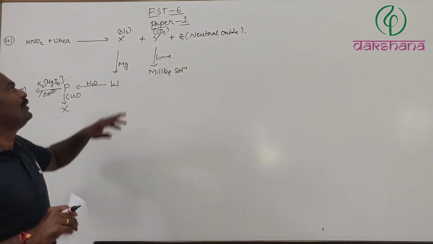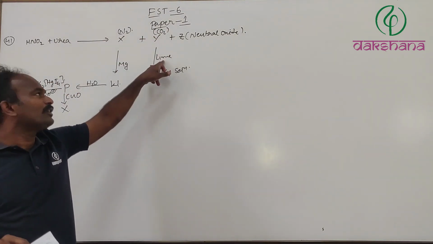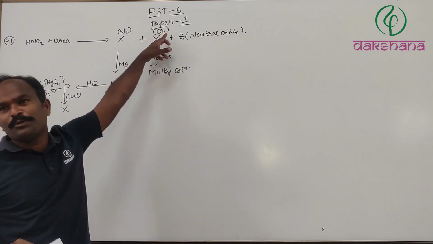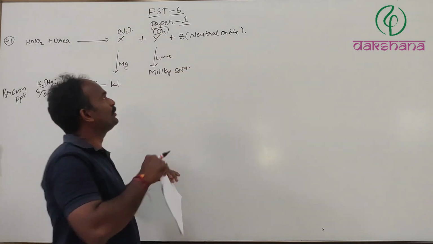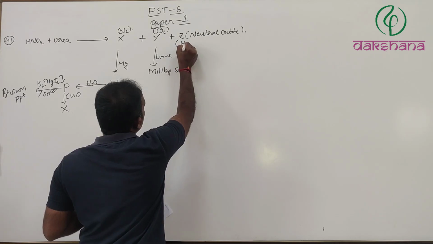Sir, how can I know? Because here lime water is there. Lime water turns milky, which is only possible with carbon dioxide. Likewise, what is the neutral oxide here? H2O.